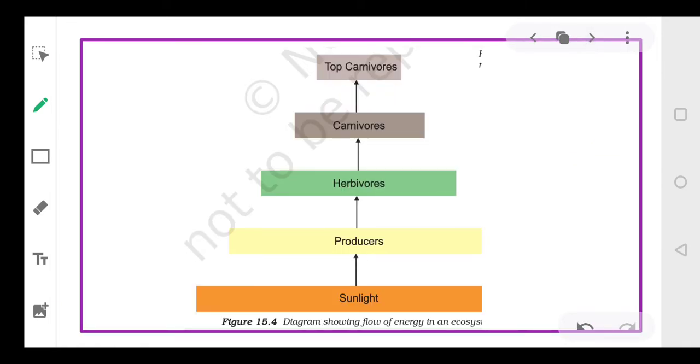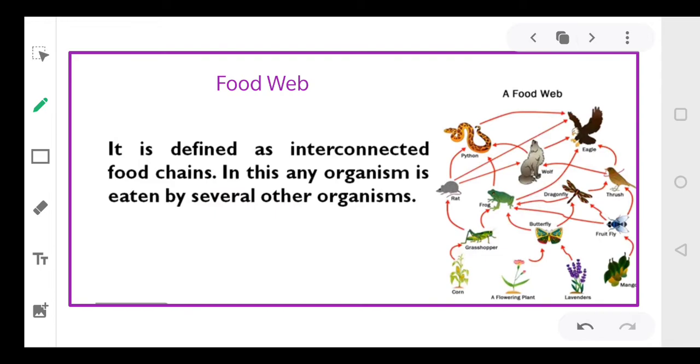Let's look at that. So this is your food web. Okay. So every organism is related with other organisms in the form of a food web. If one organism dies, it will put a great impact on the food web. ठीक है? So food web is defined as interconnected food chains.